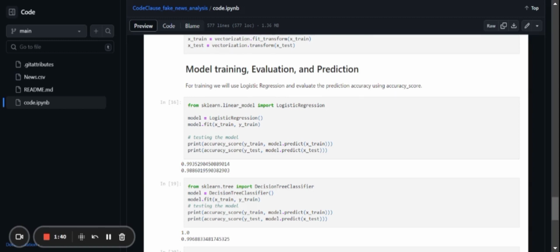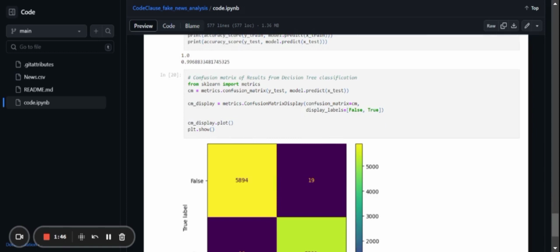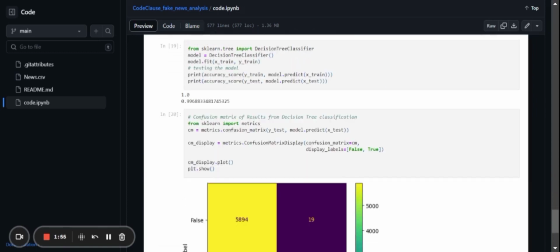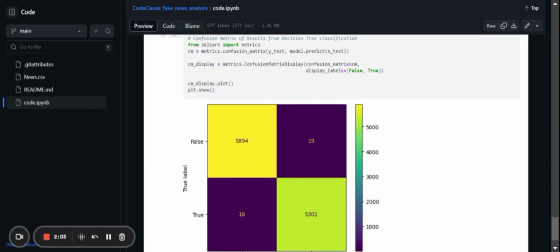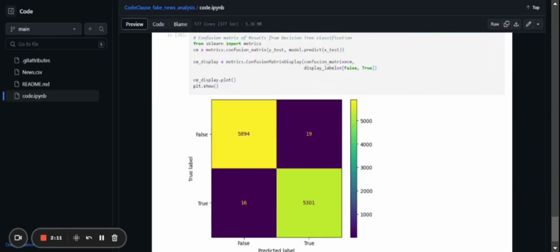After that, I have tried to evaluate the model performance. The code computes accuracy score for both models to evaluate their performance on the training and testing data. Accuracy is a metric that measures the percentage of correct predictions. Additionally, for the decision tree classifier, a confusion matrix is generated to gain insights into the classification performance for each class in the test data.